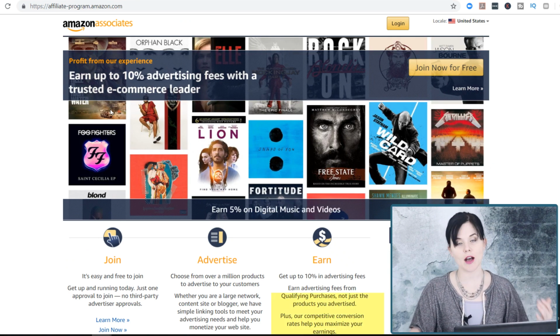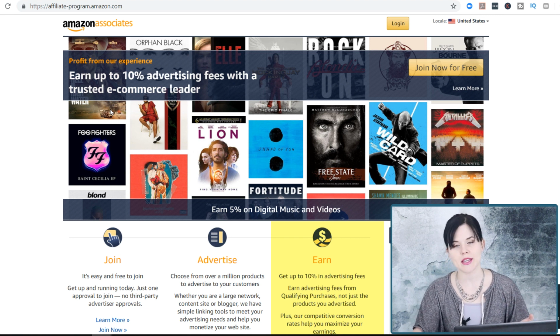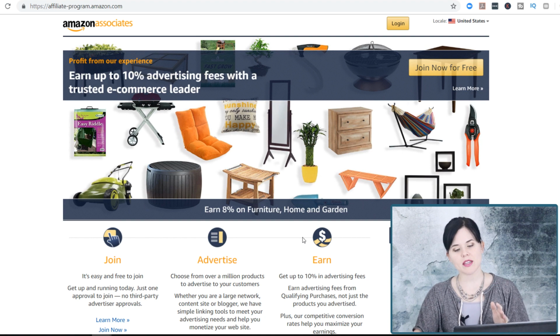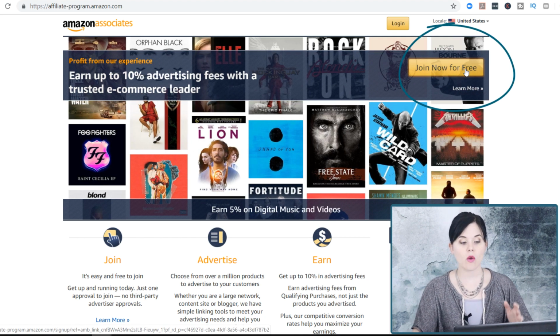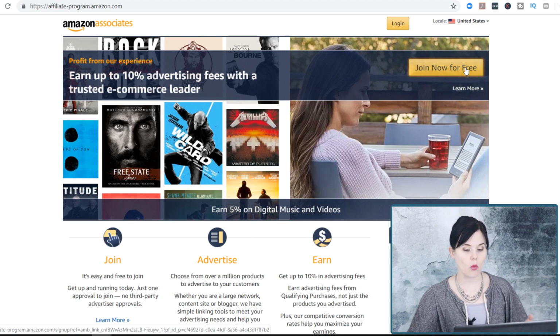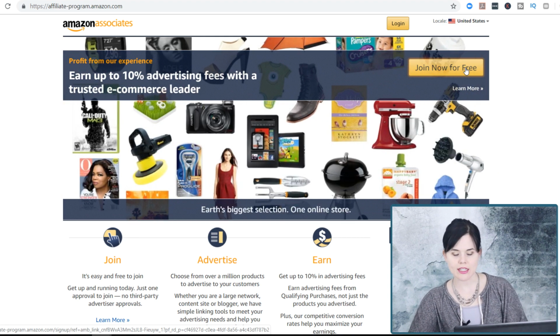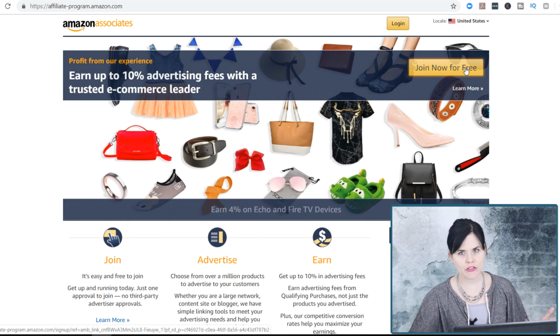Now it does say earn up to 10%. There's very few things that you're actually going to earn 10% on. Typically, you're looking at 5 to 7% of that sales price. From this main website, simply click the join now for free and fill out the information. They will, I think, ask you for a website. So if you don't have a website, go create a YouTube channel, Instagram, something like that. Grab the link to those accounts and fill that in for now.